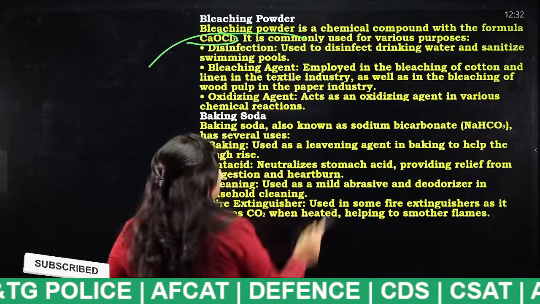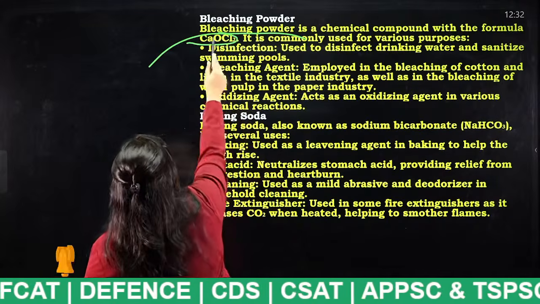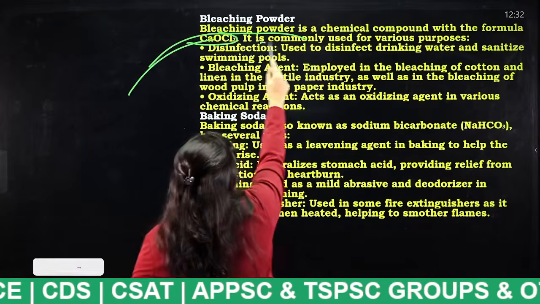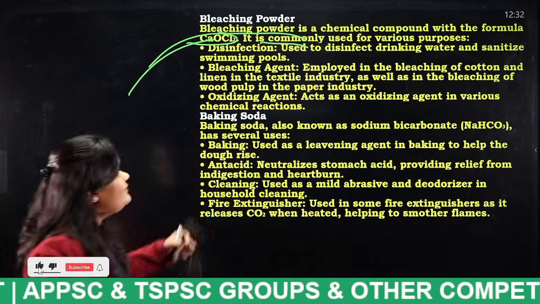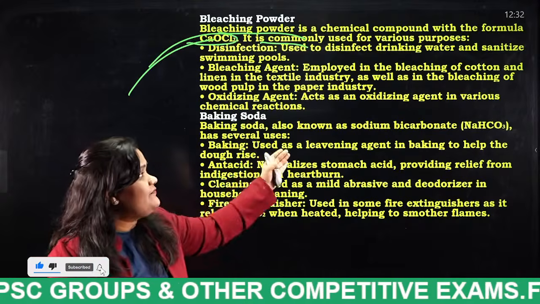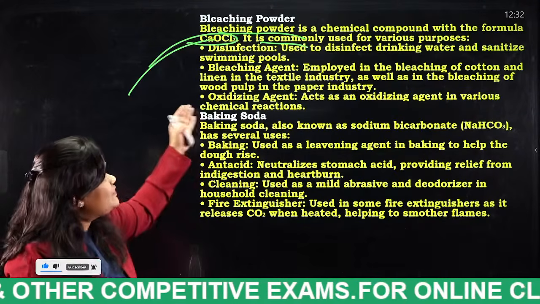Bleaching powder is a chemical compound with the formula calcium hypochlorite. It is commonly used for various purposes like disinfection. It is used to disinfect drinking water and sanitize swimming pools.